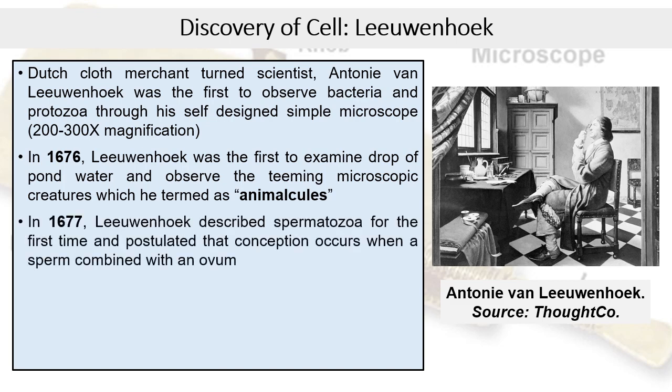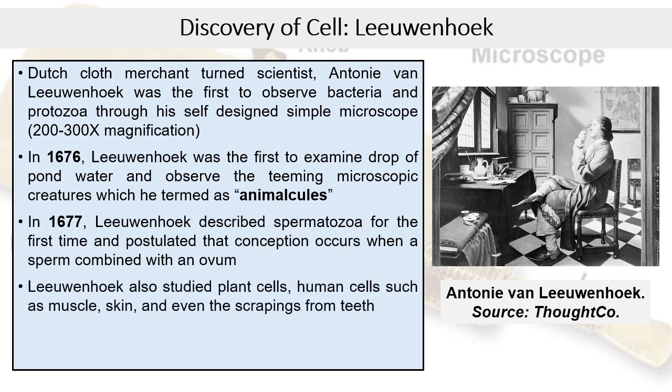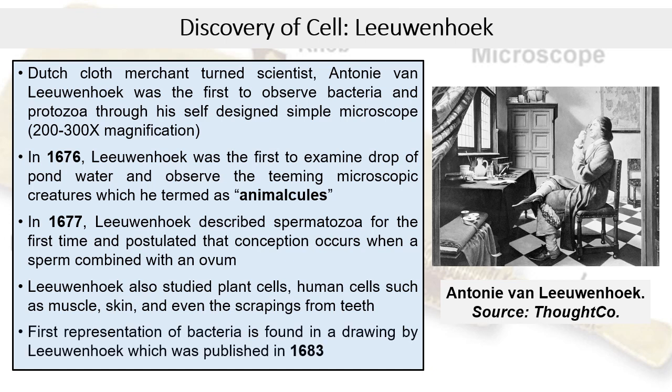Next year, that is in 1677, Leeuwenhoek described spermatozoa for the first time and postulated that sperm and ovum combine to initiate pregnancy. Leeuwenhoek also studied plant cells, human cells such as muscle, skin, and even the scrapings from teeth. First representation of bacteria is found in a drawing by Leeuwenhoek, which was published in 1683. Since Leeuwenhoek was the first person to observe the presence of miniature life forms, he is sometimes considered as the father of microbiology.